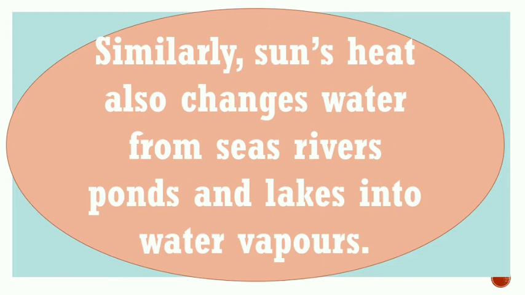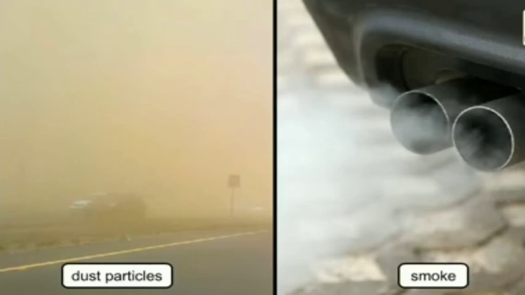Similarly, the sun's heat also changes water from seas, rivers, ponds and lakes into water vapor. These water vapors mix with the air. Dust particles and smoke are also a part of air.